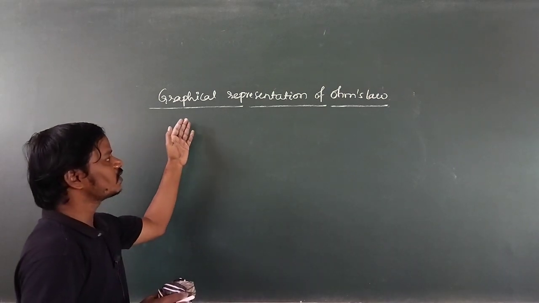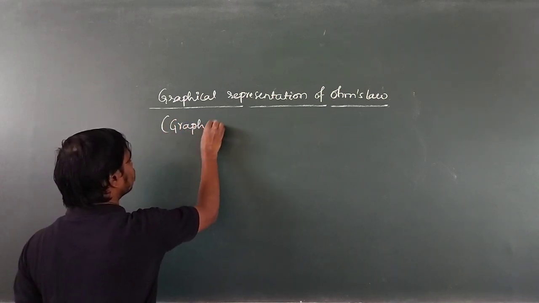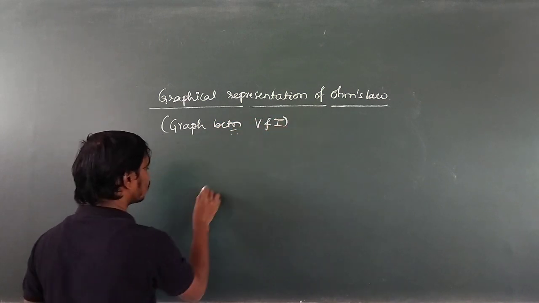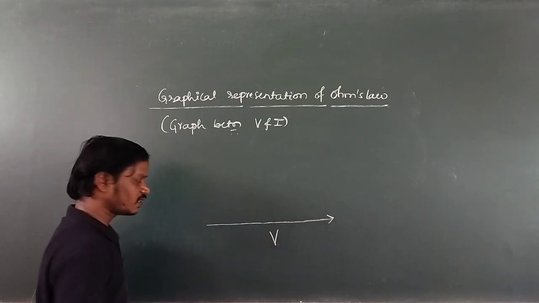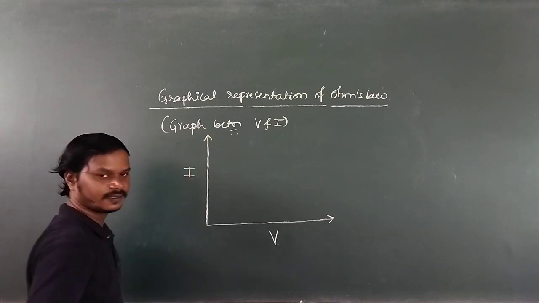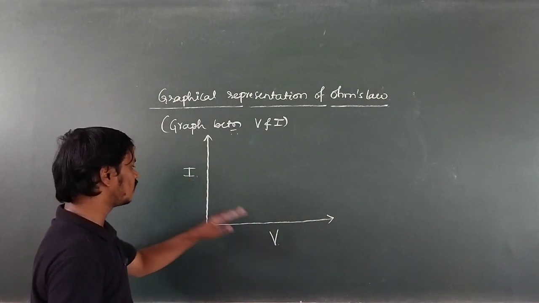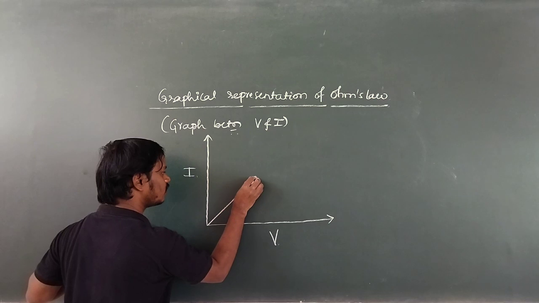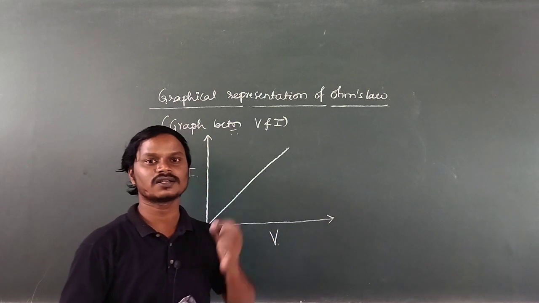Okay, then what is the graph between voltage and current? Graph between V and I. So here along x-axis I will take voltage, means potential difference, and along y-axis I will take current. See here, as voltage increases, current also increases, because voltage is directly proportional to current. As the voltage increases, current increases linearly, because resistance of the conductor is constant.